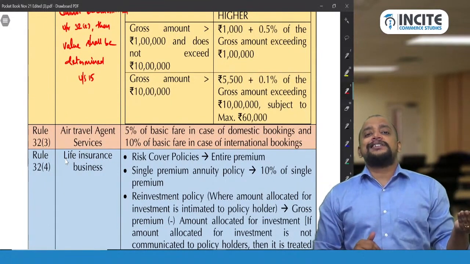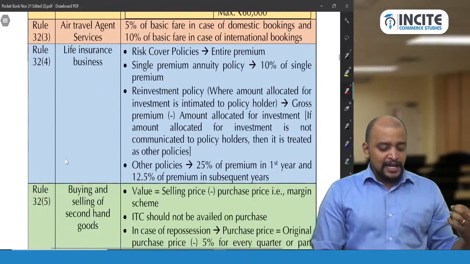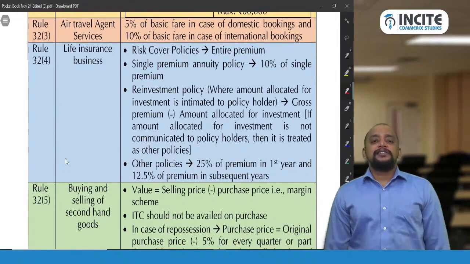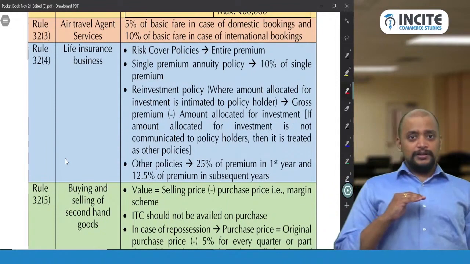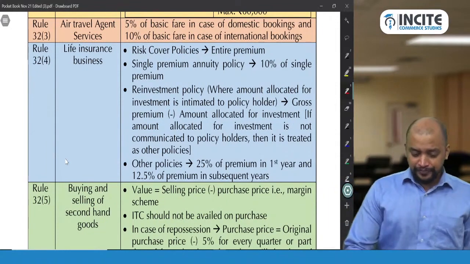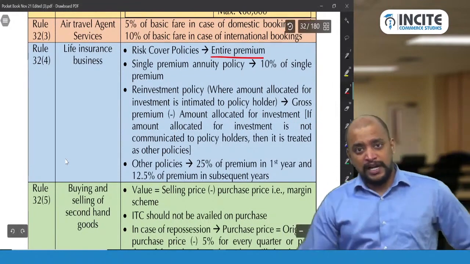Otherwise, what will be the transaction value? The commission that he earns will be taken as the transaction value. Then life insurance business. In life insurance business, for risk cover policies, this rule is not applicable. So always transaction value, that is premium received, will be taken as the transaction value. So in a risk cover policy, the entire premium will be taken as the value.